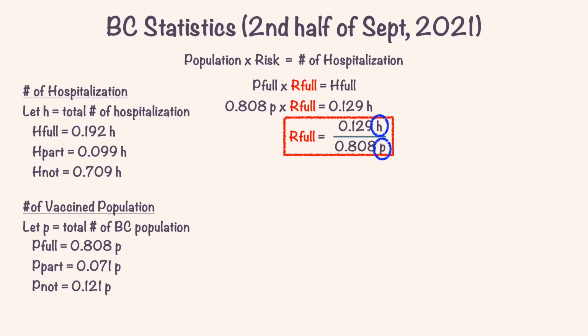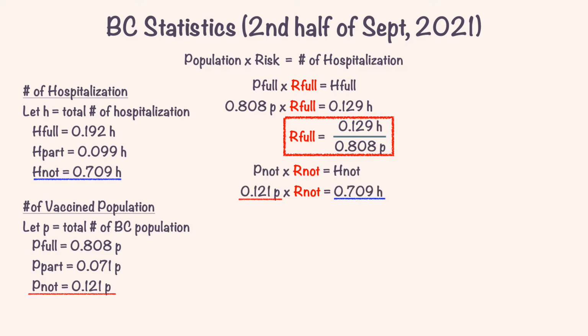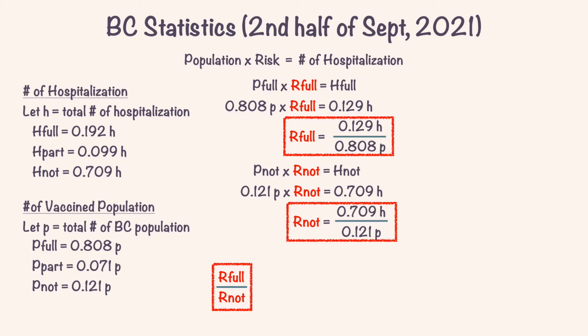Following the same procedure, we set up our key equation and substitute and isolate the variable to get this as the result. Okay, we're almost there. All we need to do from here is to find the ratio of the risk of the fully vaccinated to the risk of the not vaccinated. We'll use a fraction to express this ratio. That means that we will calculate the risk of the fully vaccinated over the risk of the not vaccinated. We substitute our numbers from above, and you will see that we have H over P both in the top and the bottom of the fraction, so they will cancel out.